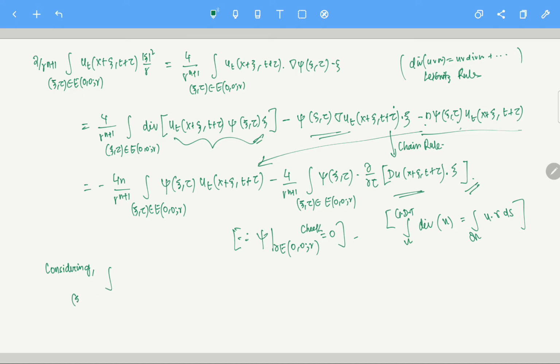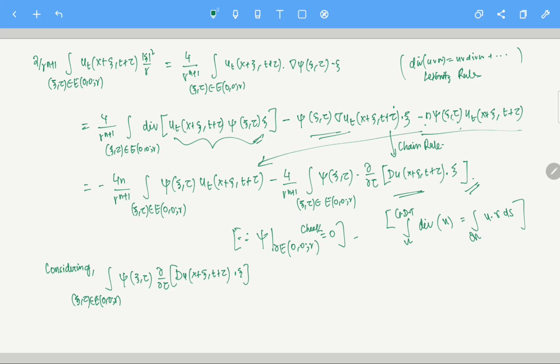integral over xi, eta in E0 0 r, I am writing this all the time here, of phi of xi, eta times del tau of du at the point x plus xi, t plus tau, dot xi. Clear? So this term I am considering, the second term or the middle term of this expression.